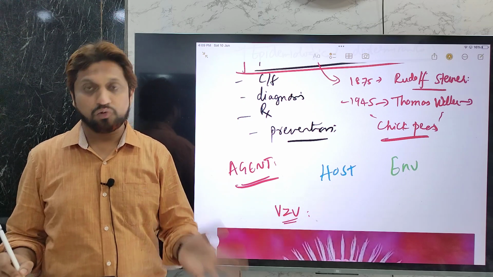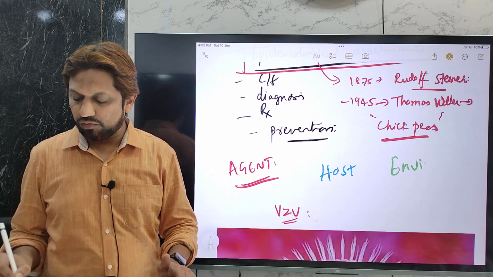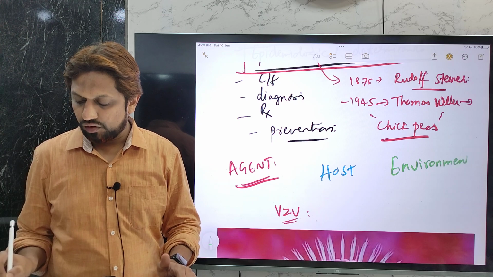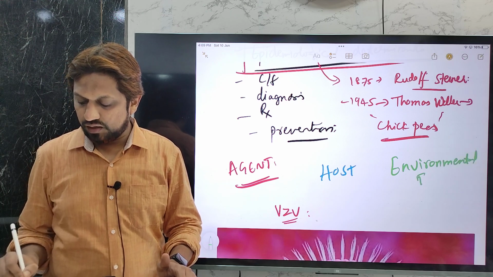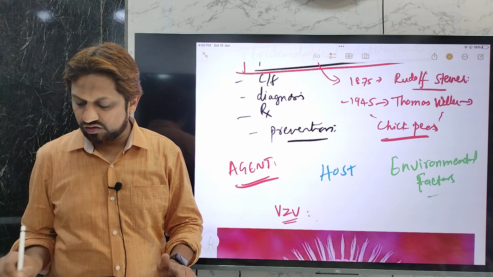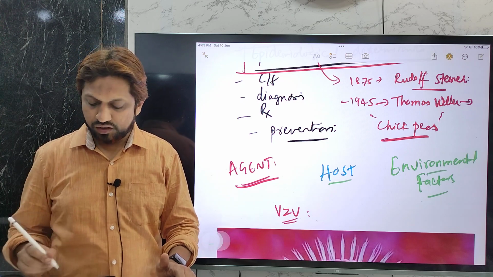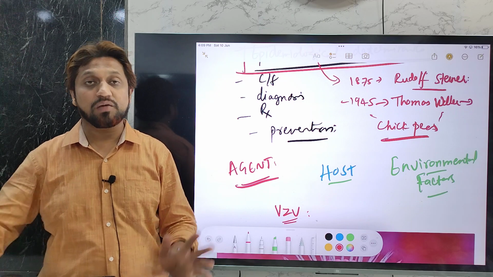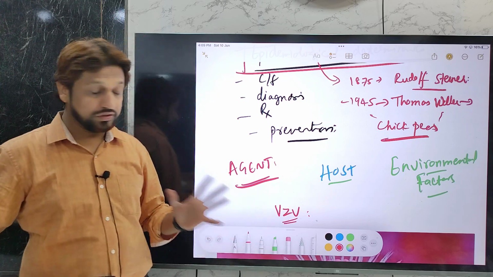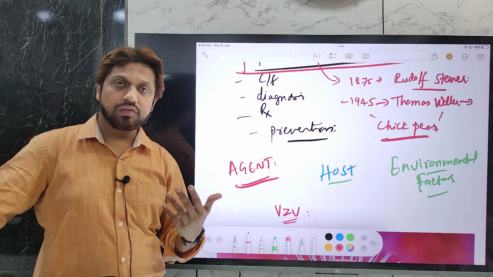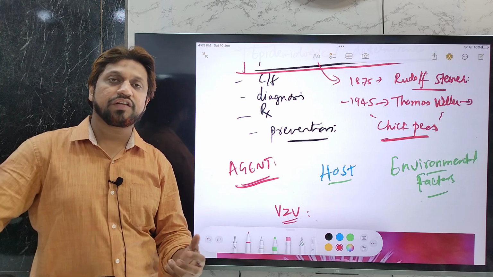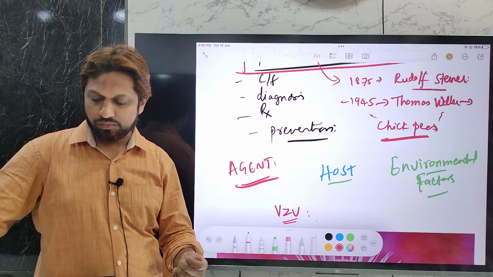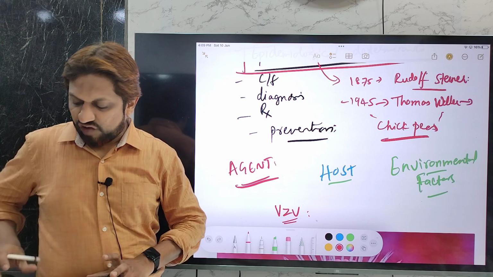So agent factors, host factors, and environmental factors. This can be a major 10 marks question in third year MBBS related to chickenpox in the epidemiology of communicable diseases. Also this can be a 10 marks question in theory exams of pediatrics and general medicine. So we'll discuss these factors in detail.